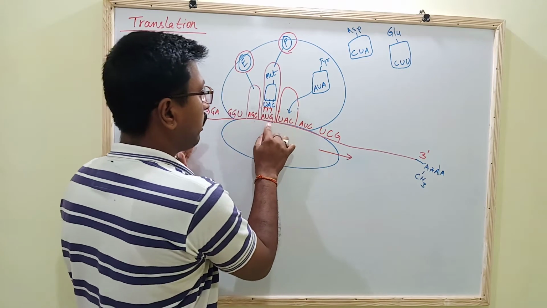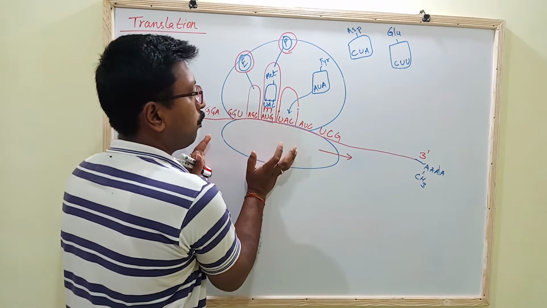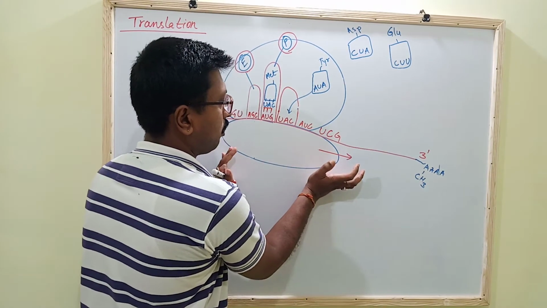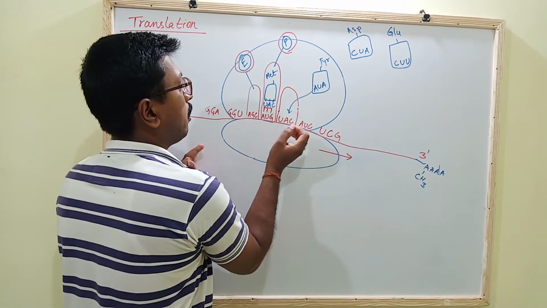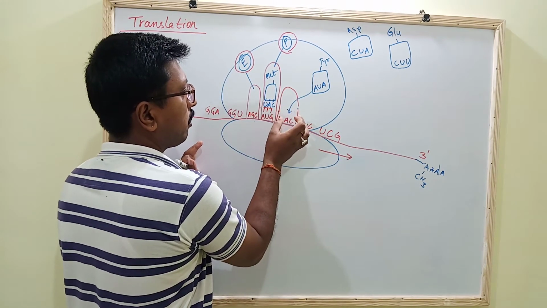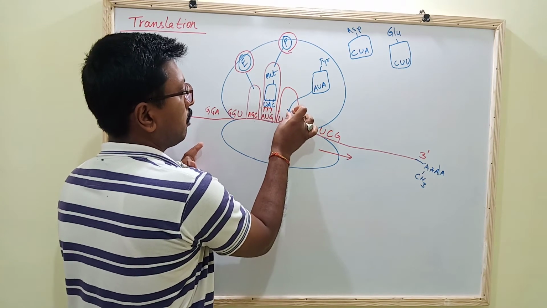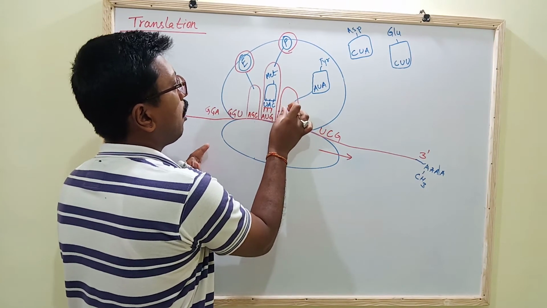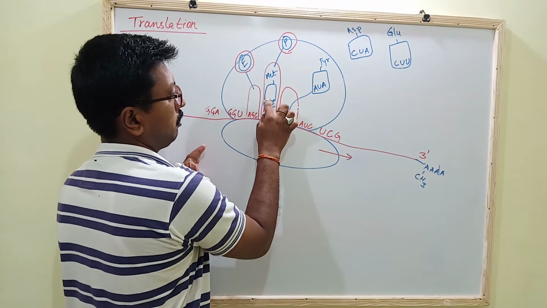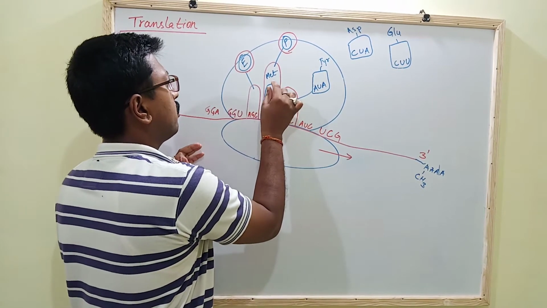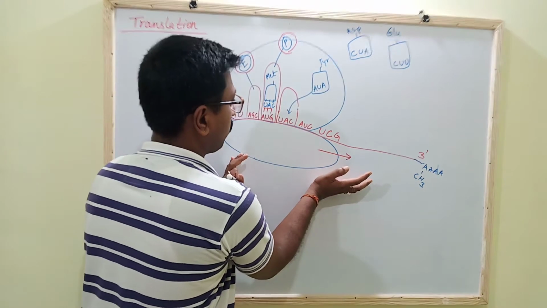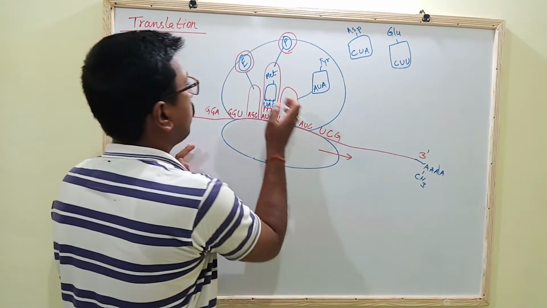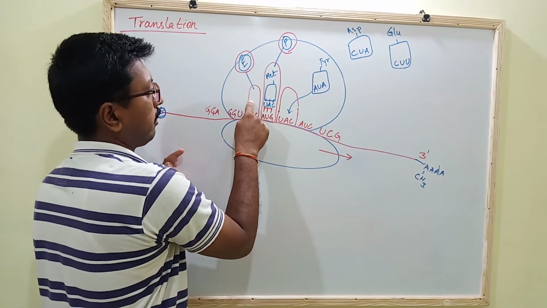Then after binding, the ribosome moves on the mRNA like this, and the A site now becomes the P site, and the P site then moves towards the 3' end and becomes the E site.